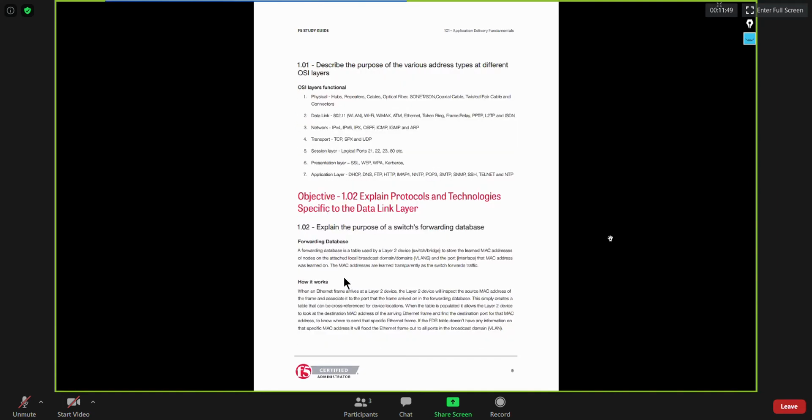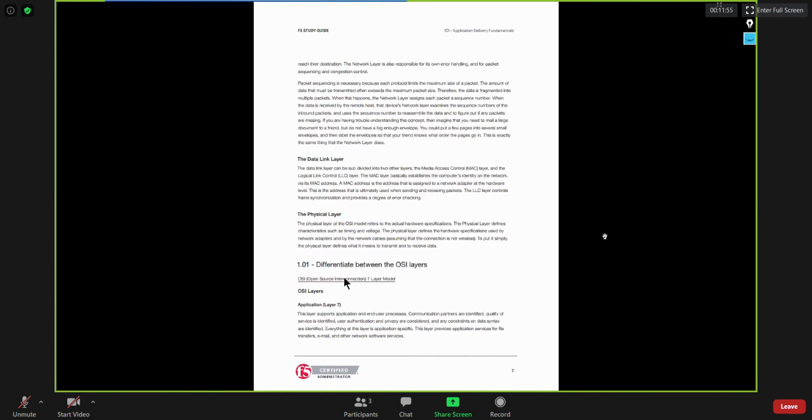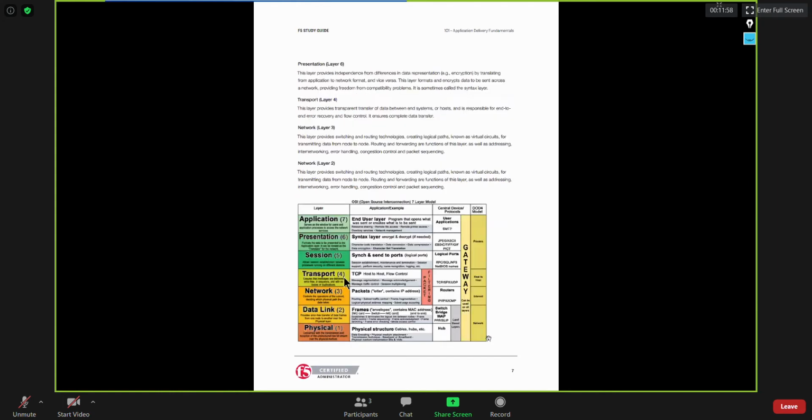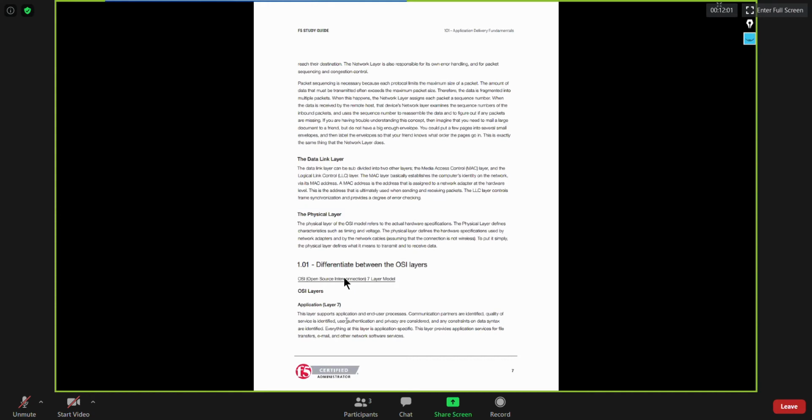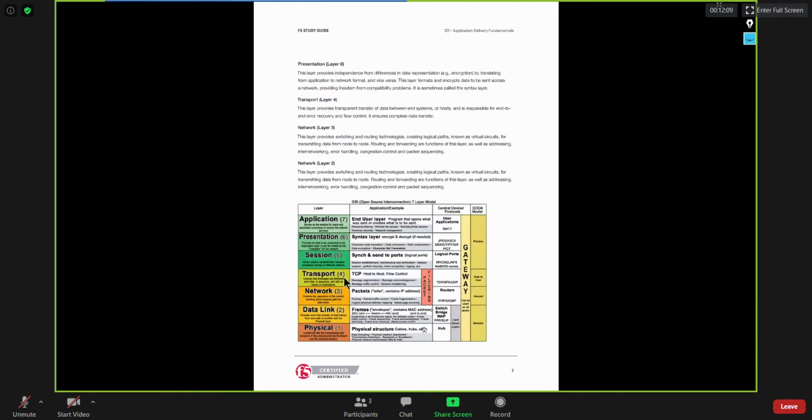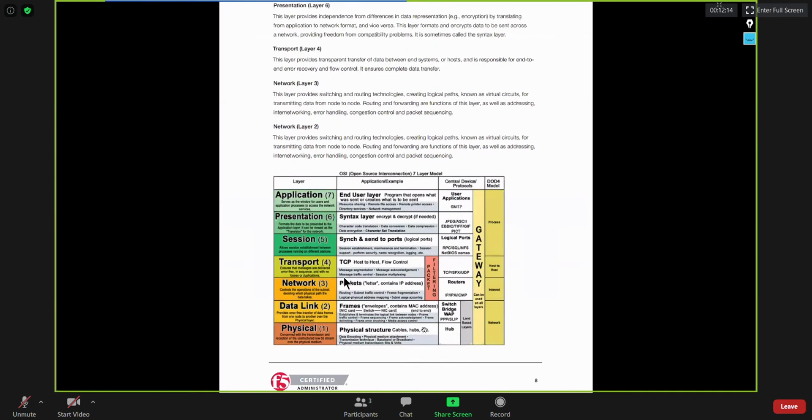If you talk about layer 7, which is also known as the application layer, you can see that this layer supports the application and the user process. Basically, the end user is going to interact with data at the application layer itself. This application layer is also known as the end user layer. You would always have a program at layer 7 which will help the end user to read your data, okay?